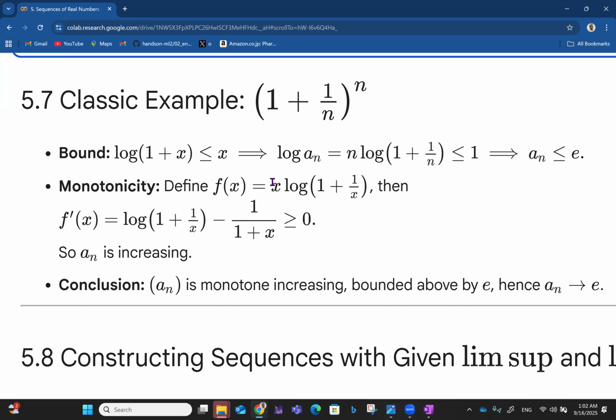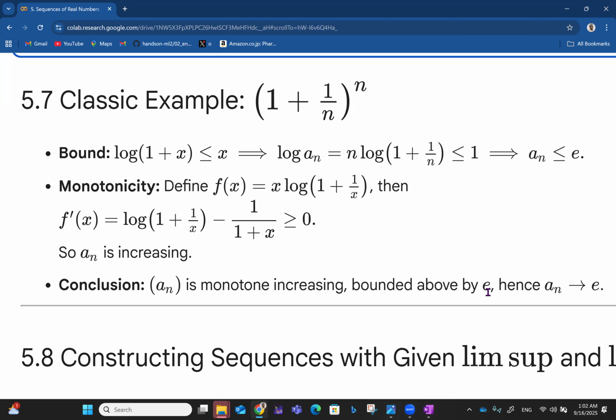And if you keep x constant and differentiate 1 plus 1 over x, you end up getting 1 over (1 plus x). So f prime of x is log(1 plus 1 over x) minus 1 over (1 plus x), which is greater than or equal to 0. So we say that a_n is increasing in that sense. In conclusion, the sequence a_n is monotone increasing.